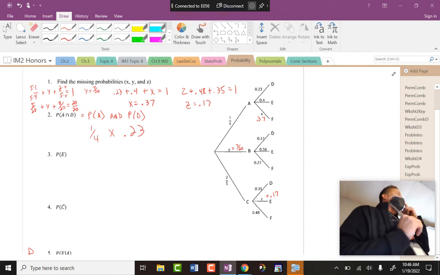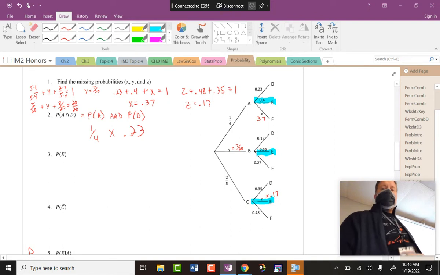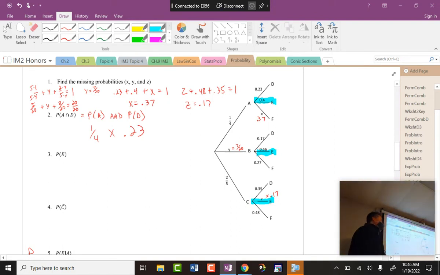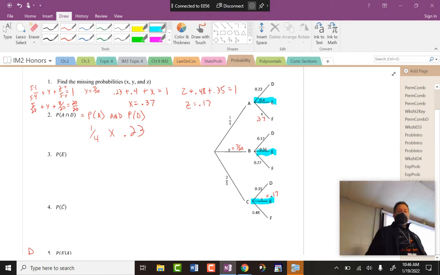But here's the problem. When they say, what's the probability of E occurring? E could happen here, or here, or here. That one that I had to find. How do I get to that first E?